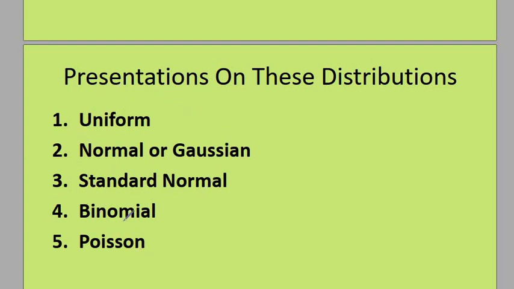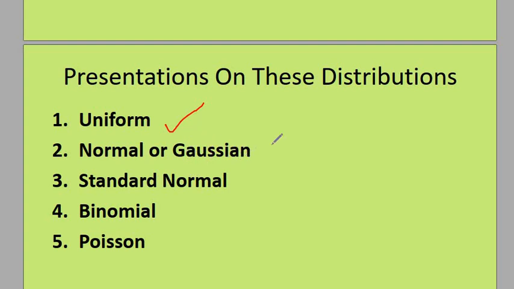Work out a few examples from those distributions. Of great interest, make sure you look at the uniform distribution I have covered already. I've given you some examples of the uniform distribution. We have covered this one.